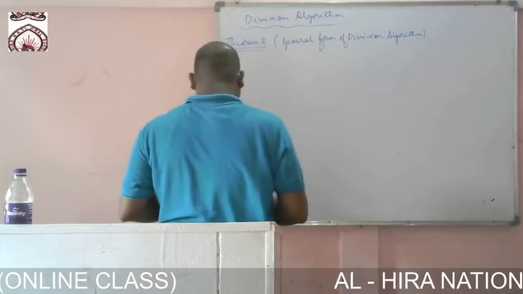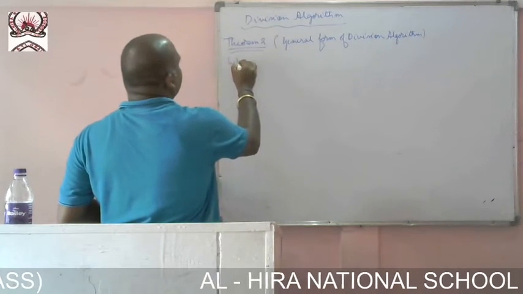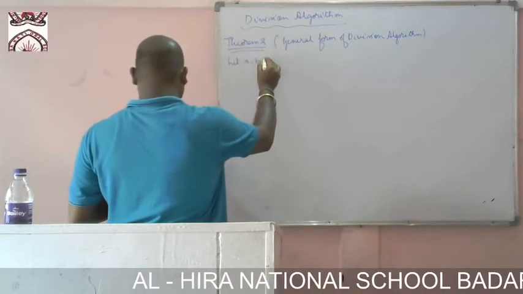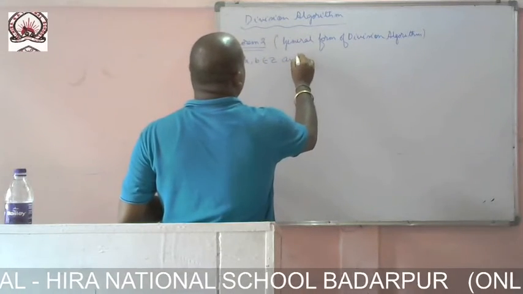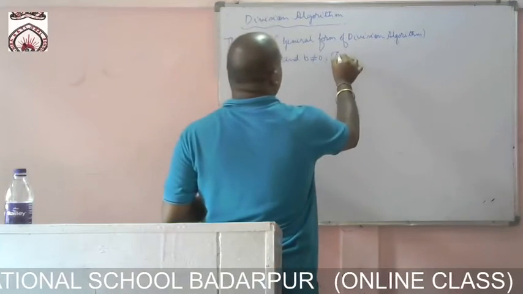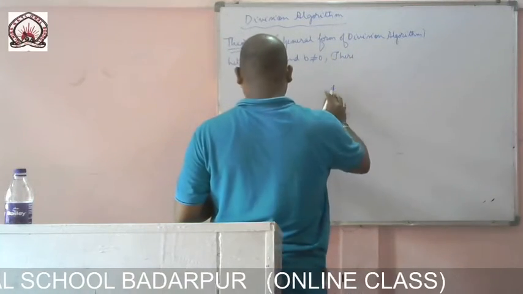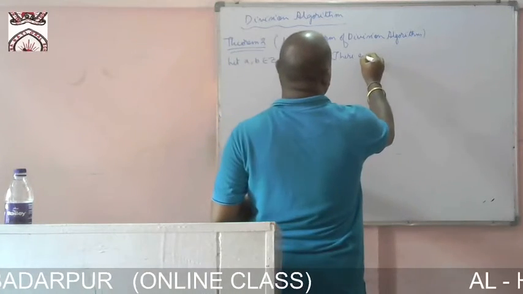Let a, b belong to Z and b not equal to 0. There exists